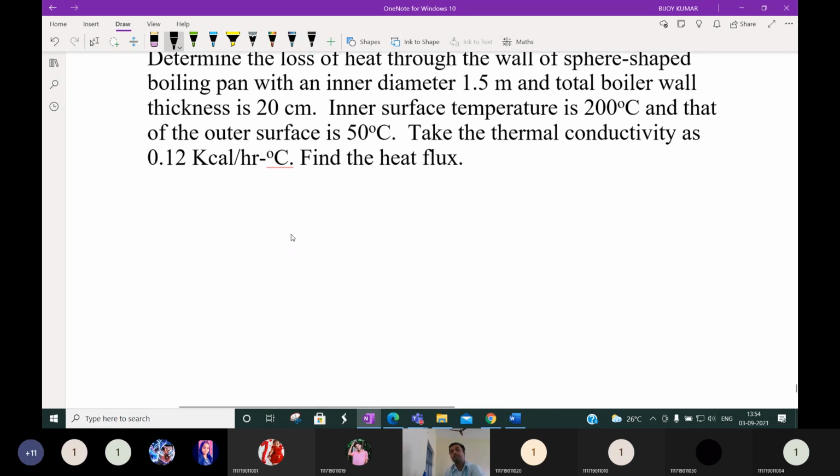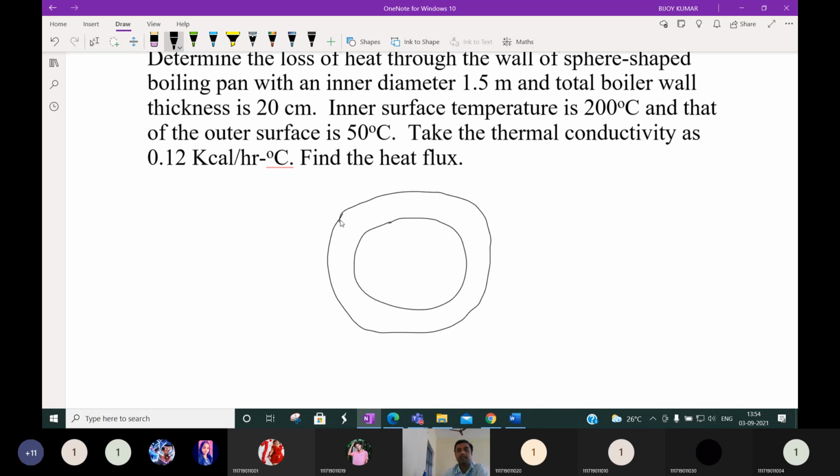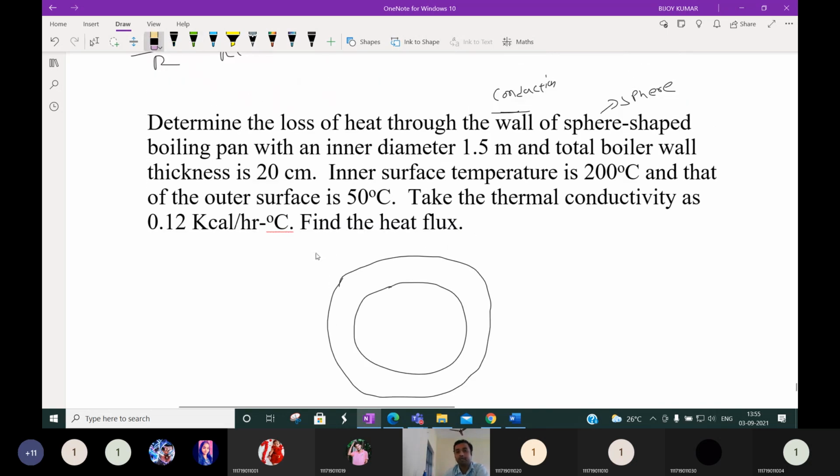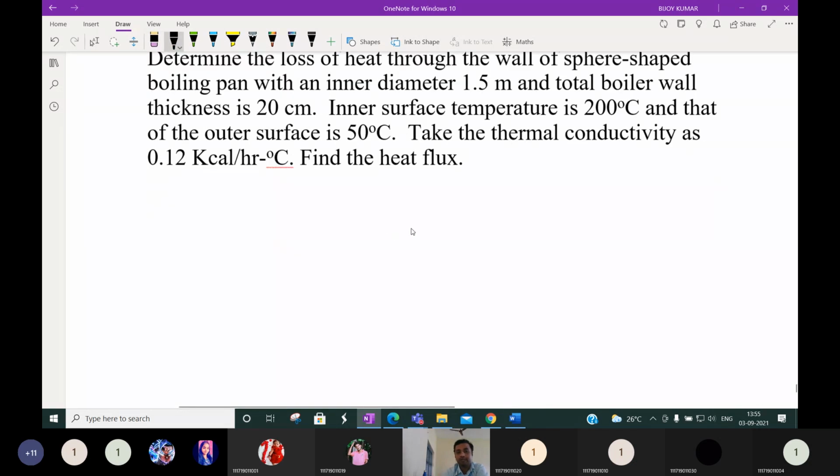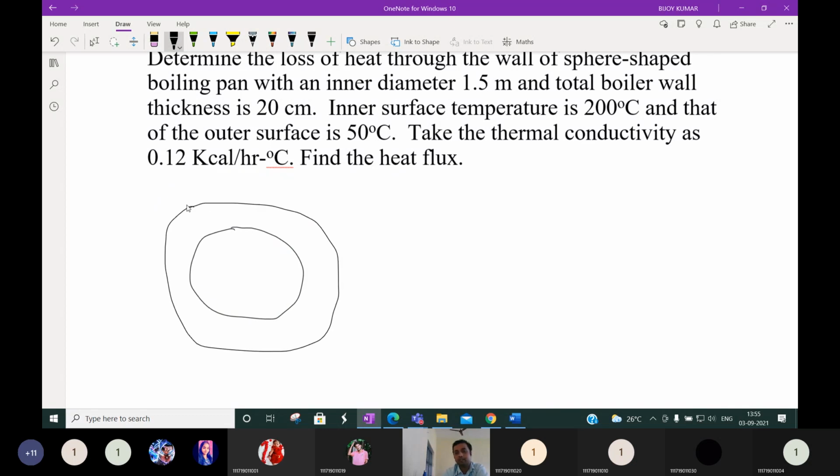So first thing what we have to do, we have to draw the diagram. Let us draw the diagram. First, it is given a spherical wall, so let us draw a sphere first. It is given, determine the loss of heat through a spherical wall. So we will draw one sphere, a cross-sectional image of the sphere. Suppose this is the sphere, cross-sectional area of the sphere.